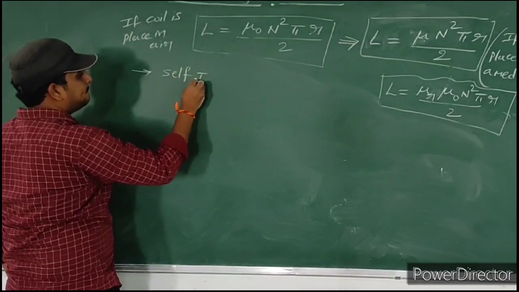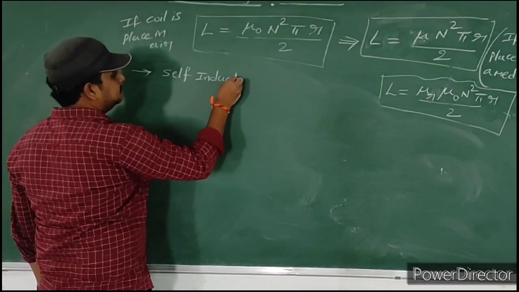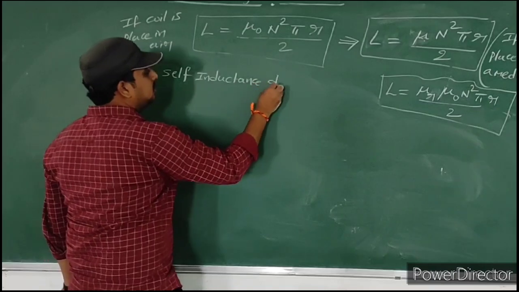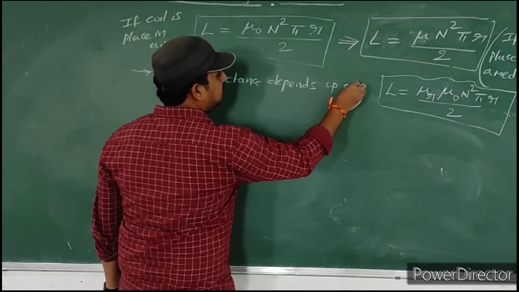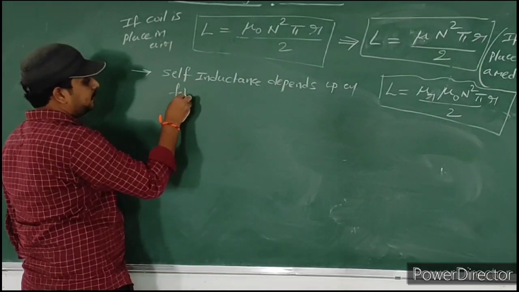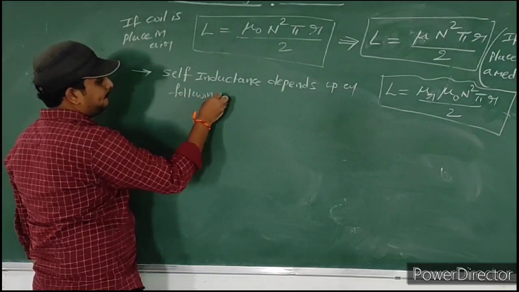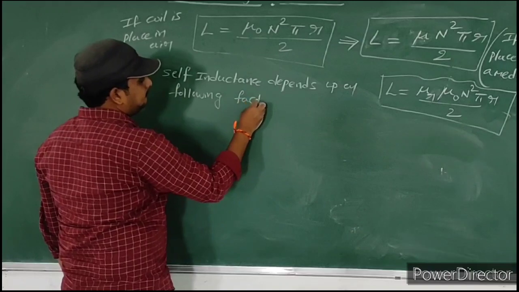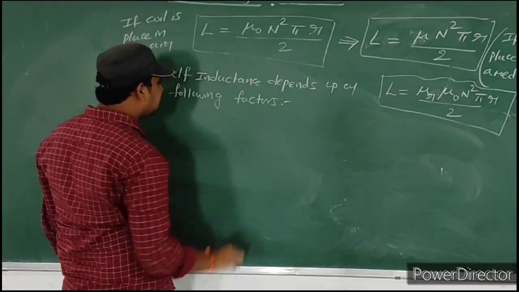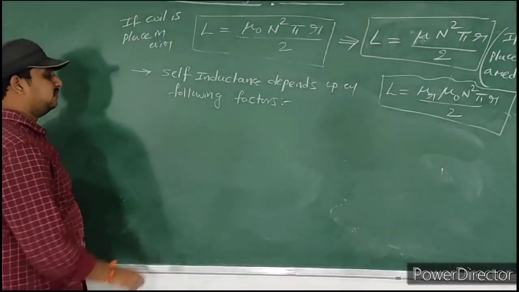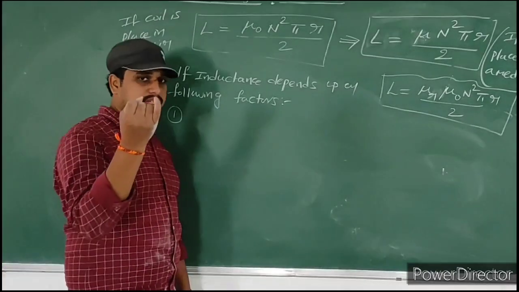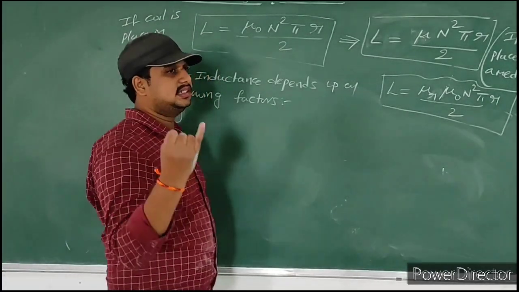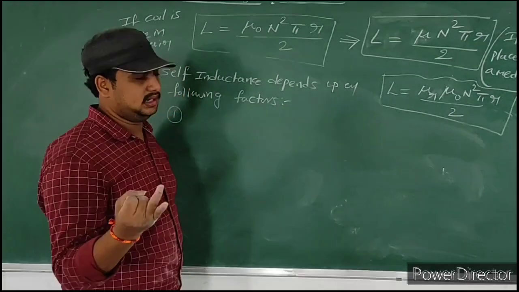Self-inductance depends upon the following factors. You know already, self-inductance is independent of EMF. Self-inductance is independent of current.